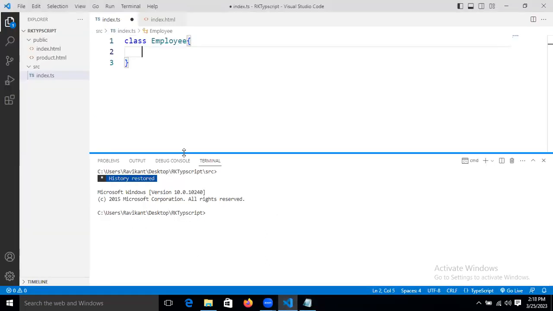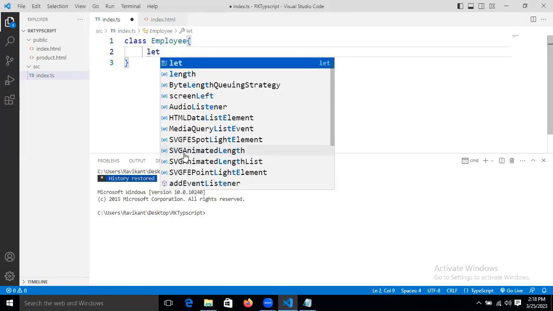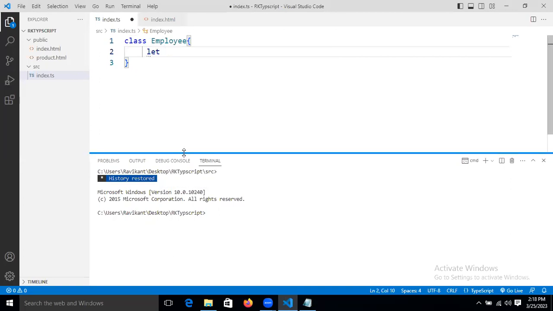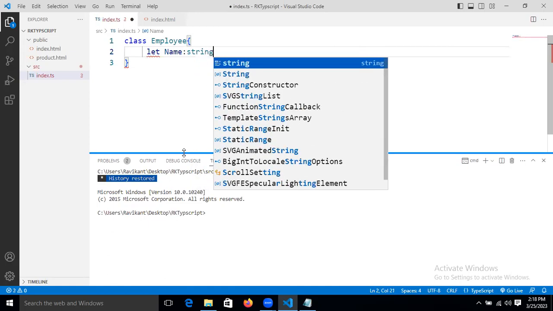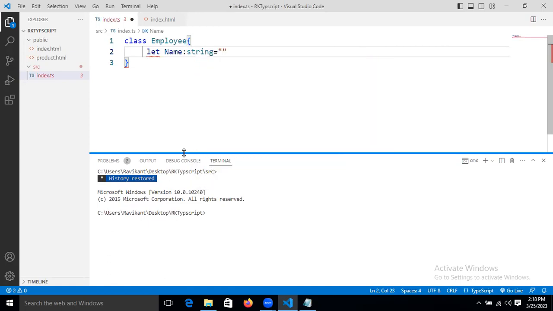So I'm taking the let keyword, and let's take name, a string type. In that I'm holding, let's take Ravi.